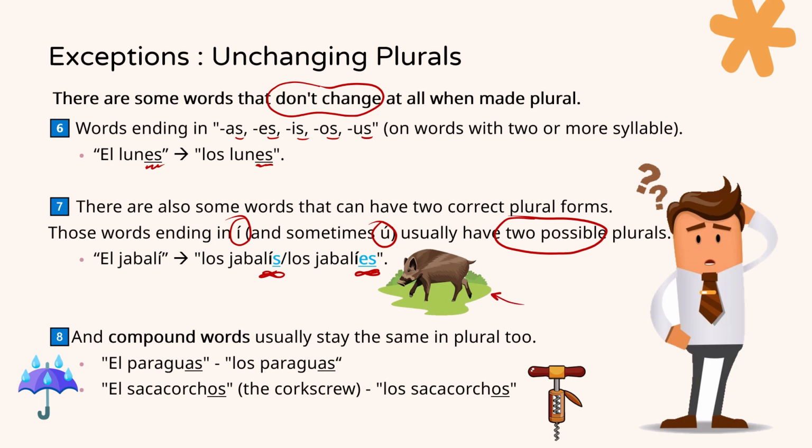And the last, Rule 8. Compound nouns usually stay the same in plural. For example, el paraguas, los paraguas. El sacacorchos, los sacacorchos. We only change the article.